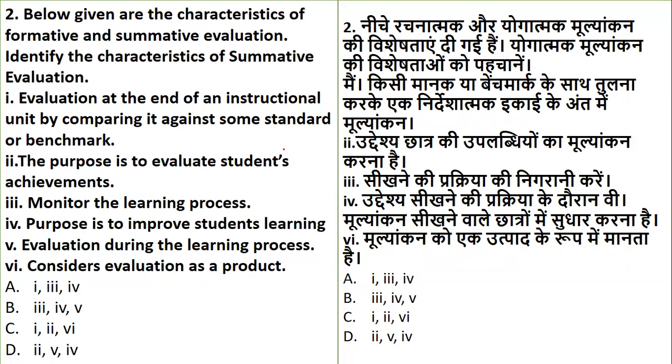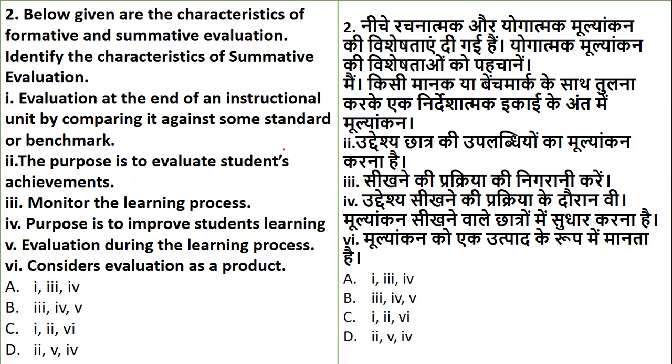Then we have the characteristics of formative and summative evaluation. There is a list of formative and summative characteristics, and you have to identify the characteristics of summative. The first point is evaluation at the end of the instructional unit. Second is the purpose to evaluate the student's achievement. Third is to monitor the learning process. Fourth is the purpose to improve students' learning. Next is evaluation done during the learning process.